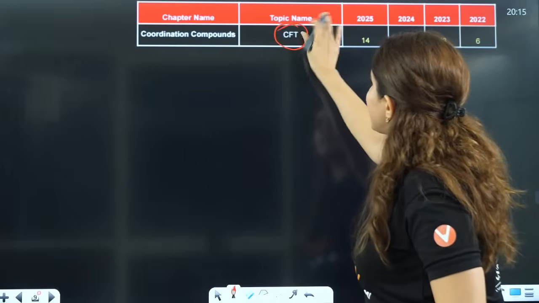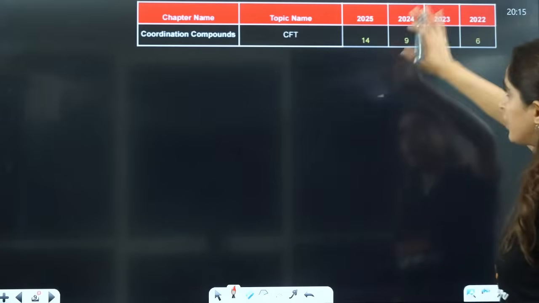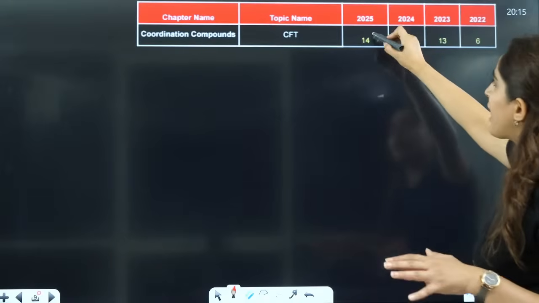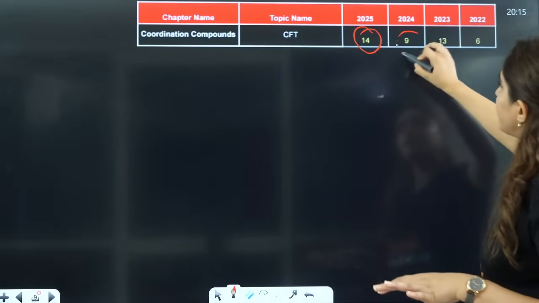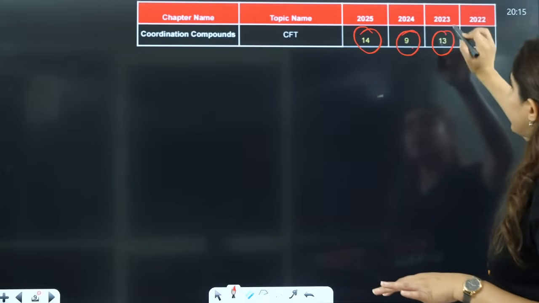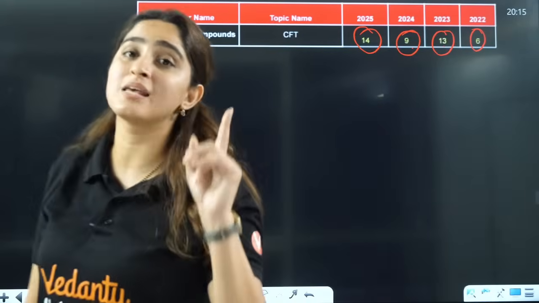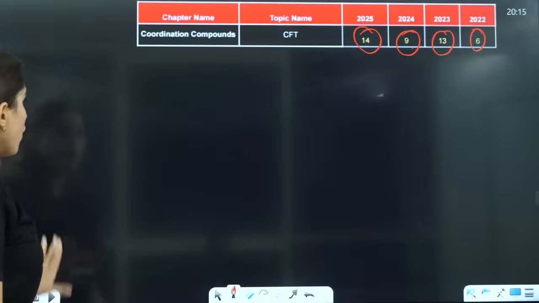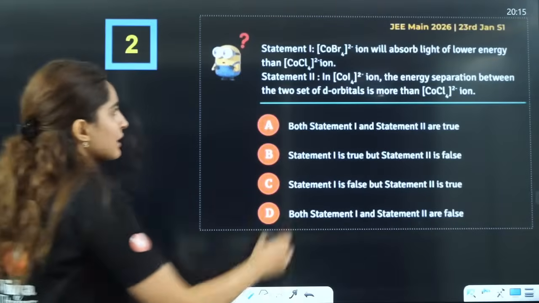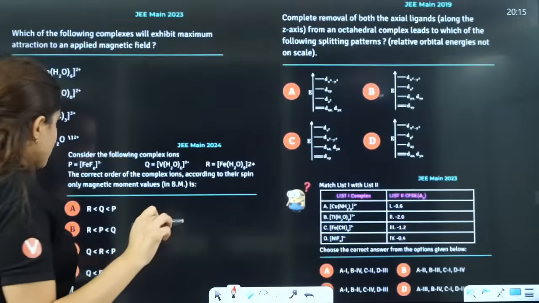Now, based on CFT, as you know, in 2025, 14 questions were there. In 2024, 9. In 2023, 13. And in 2022, 6 questions were there. Alone from CFT I am talking about, right? So these are the kind of questions that they ask you from CFT.